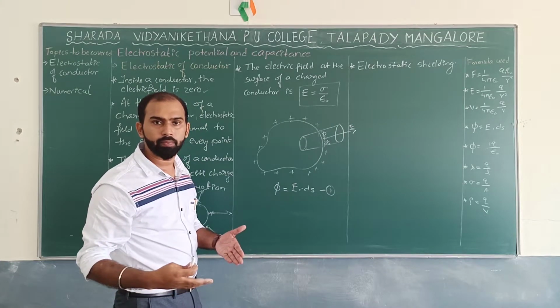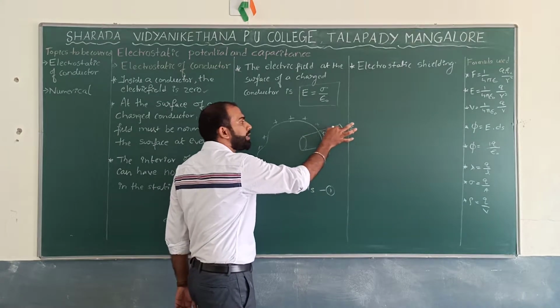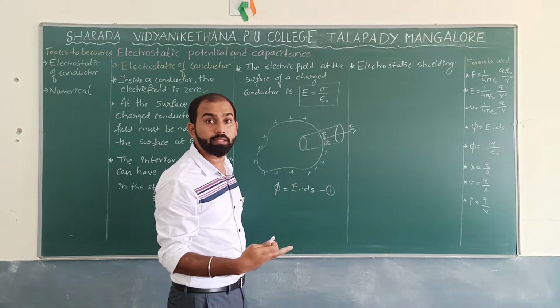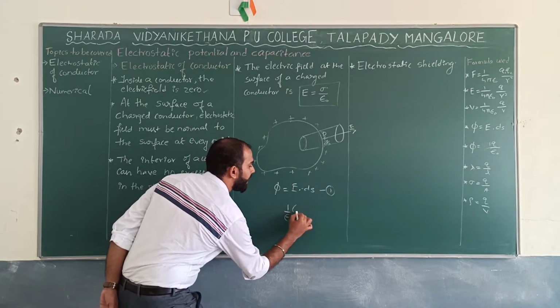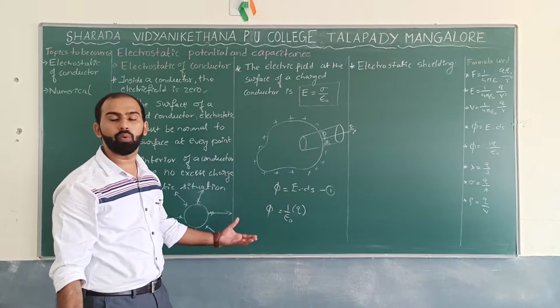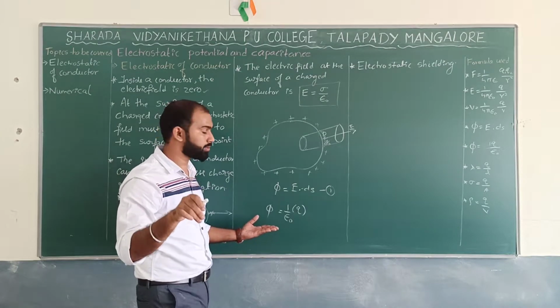The total electric flux in a closed imaginary surface in free space is 1 by epsilon naught times the net charge enclosed in the surface. Are you getting? This is how we are supposed to remember it, not simply by the definition, in physics.